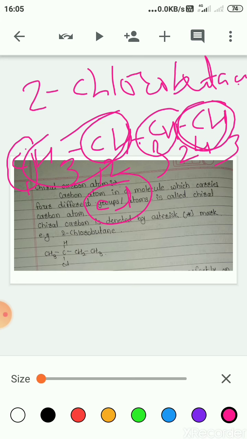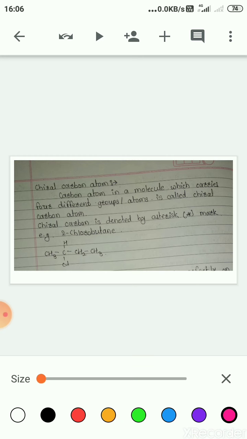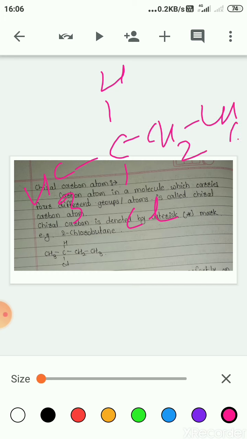Now in this compound, the second carbon atom contains four different groups, that is, we can write CH3 CH Cl CH2 CH3.